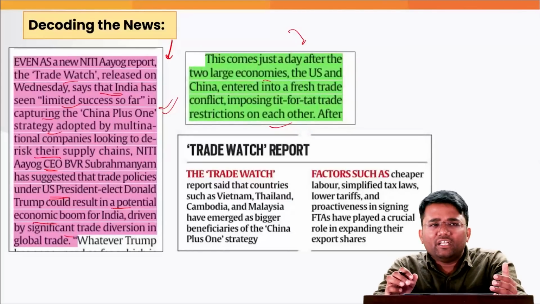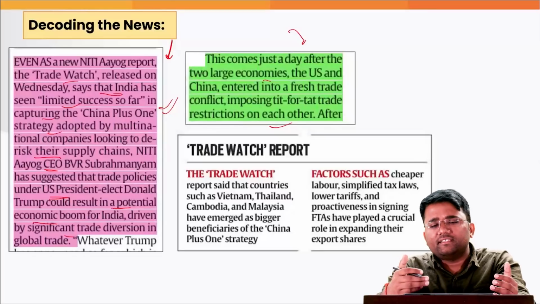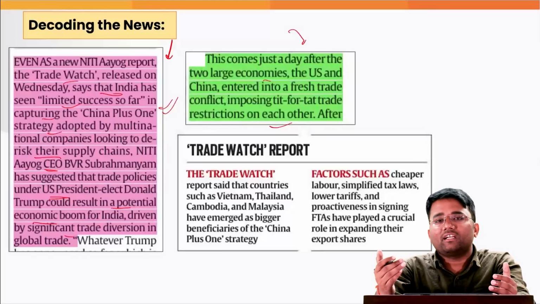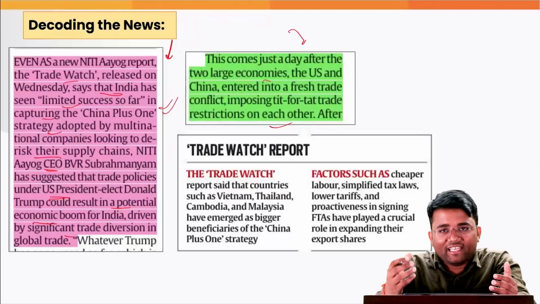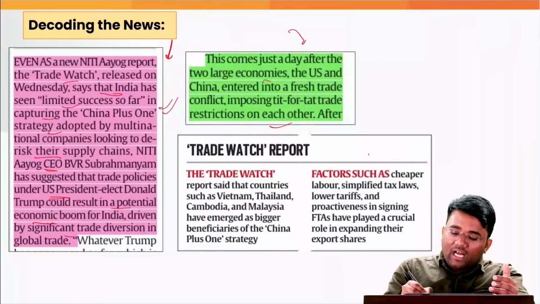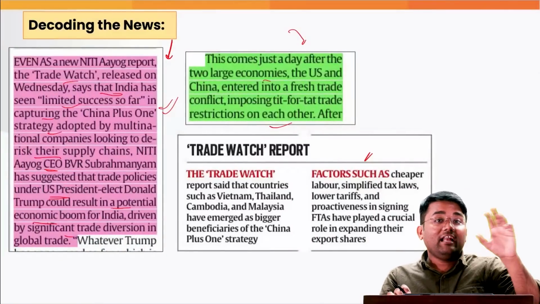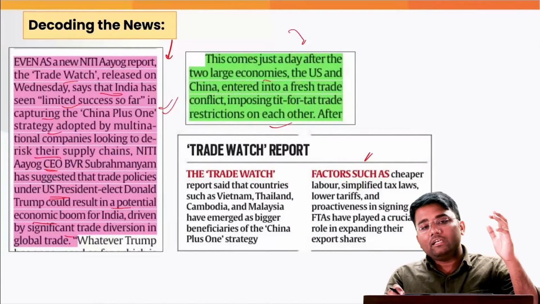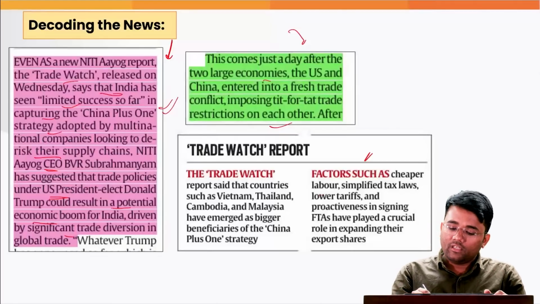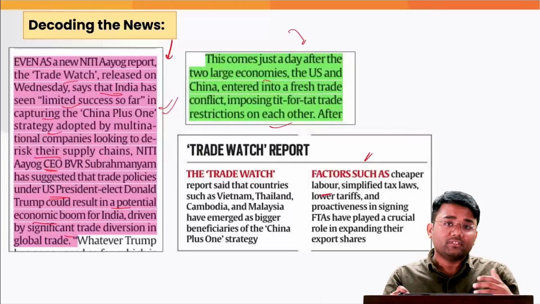However, India, due to various issues in the regulations, institutional frameworks, and various other issues with regard to FDI, FPI, couldn't materialize this opportunity very well. So what are the factors that can actually help in leading to better investment in the country? That is, we need to ensure that labor reforms are happening.